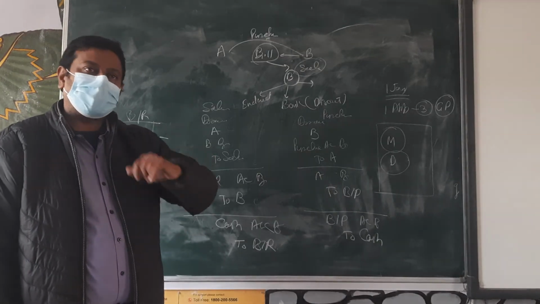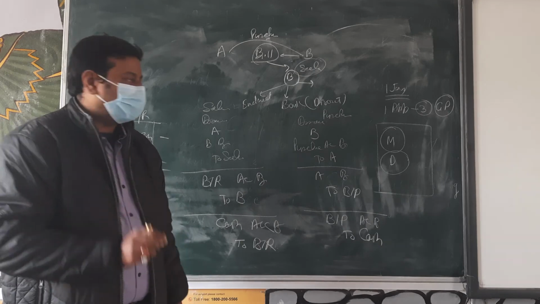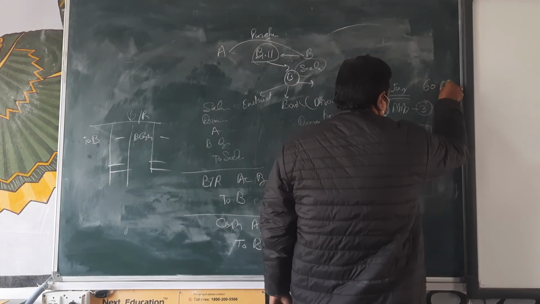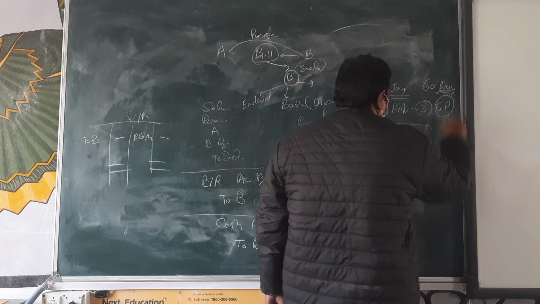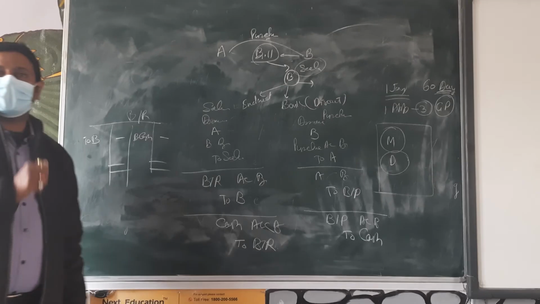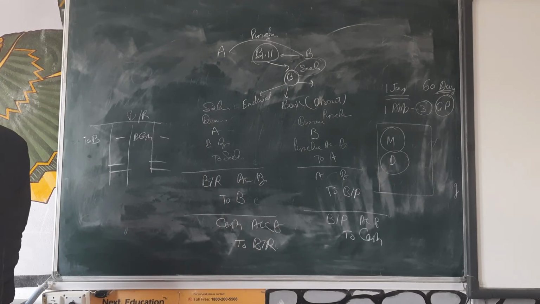But on the basis of date, the problem comes like this: 1st Jan and 60 days. Okay, beta? Calculate from 1st Jan: 31 days in January, in February 28. If the year is given, then we check whether it is a leap year.